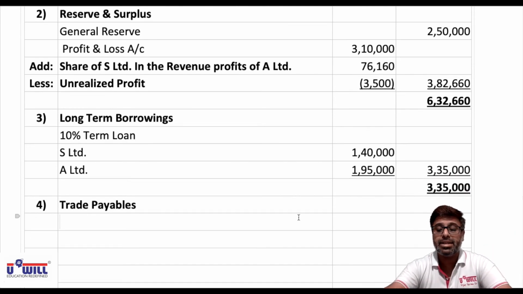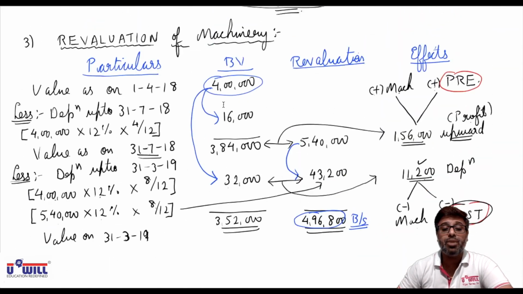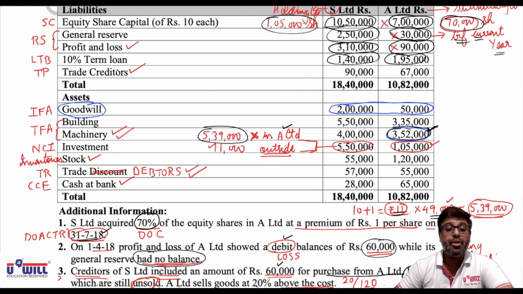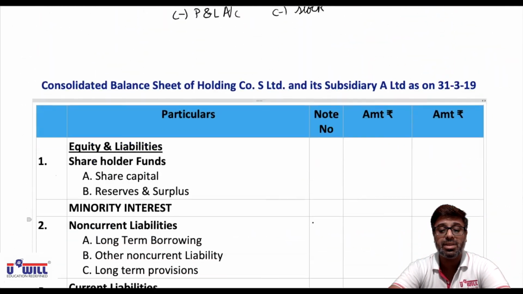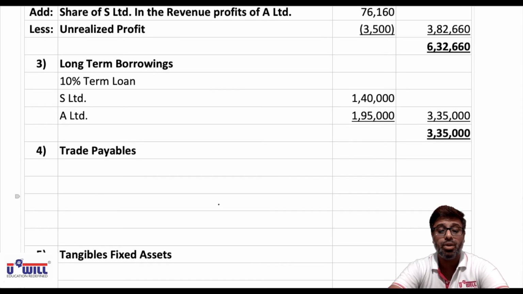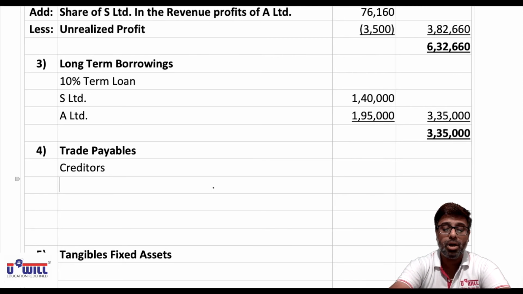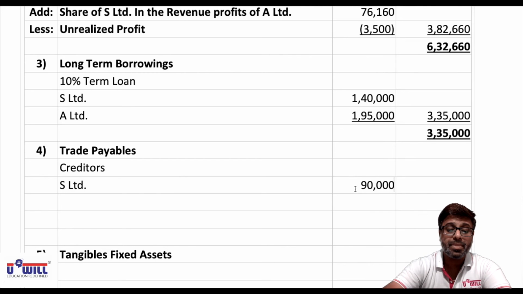Then trade payables, next note. See in the balance sheet what are trade payables. Trade creditors, that is 90,000 and 67,000, and there is a tick, means from 90,000 and 67,000 third adjustment, we have to subtract 60,000 of intercompany adjustment. Okay, 90,000 plus 67,000 minus 60,000. So all of you write down creditors: holding company S Limited 90,000, subsidiary company A Limited 67,000.